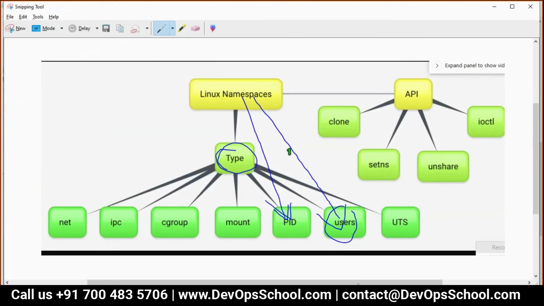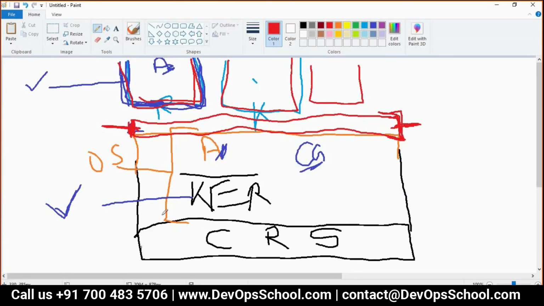Now look at this image one more time. The process table we get, the user we get. Wonderful. Now guys, every user experiences a particular file system, right? When you log in, you see the file system. Would anyone like to tell me what kind of file system you see when you log into your system?